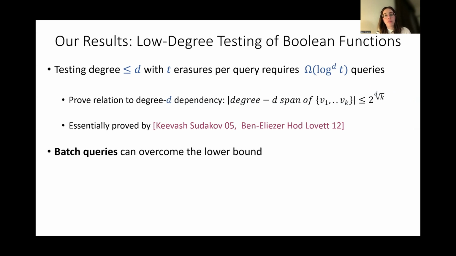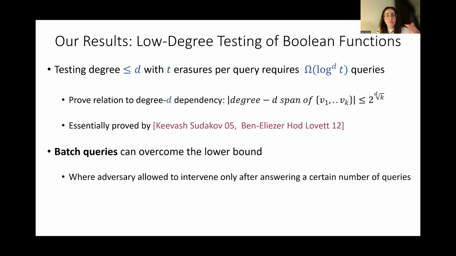The refinement, we call it batch queries, and it means that the adversary is allowed to intervene only after answering a few queries together. You can think about it as a server: instead of asking one query at every interaction, you can ask many queries in every round, and the adversary can do whatever he wants, erase, delete, restrict, only in between interactions.